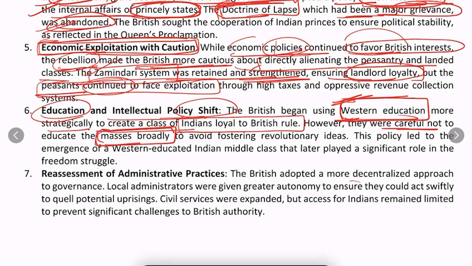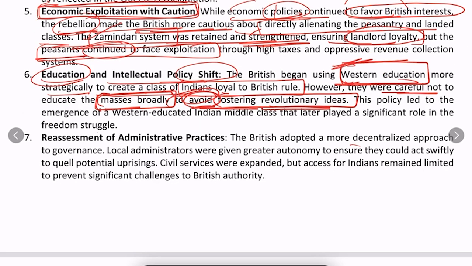Why? Because they wanted to avoid any kind of revolutionary idea fostering in the minds of people, because education is a very revolutionary weapon. If masses got educated, revolutionary ideas will come into their minds, and that will actually oppose the British administration. So they didn't want it.